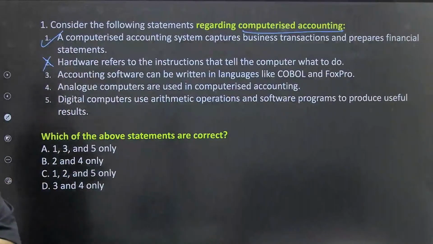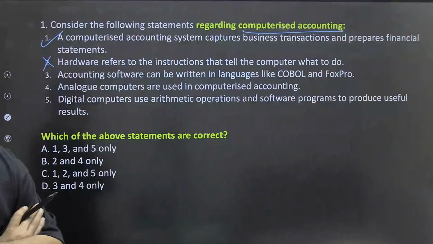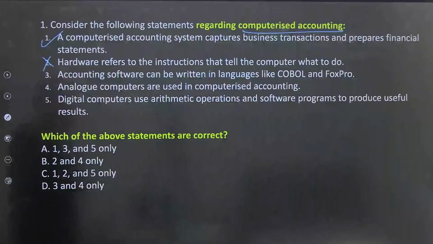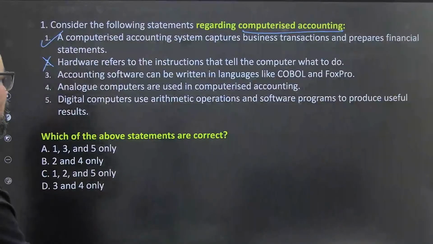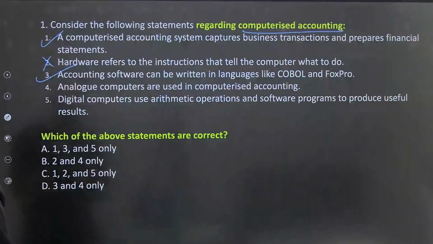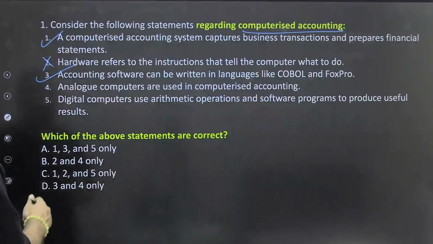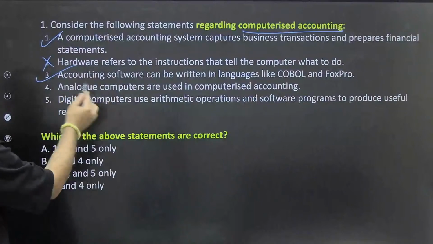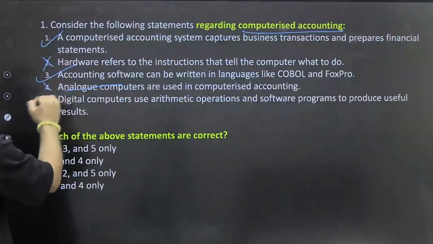Statement 2 is not the hardware. These are kinds of devices and all. They do not tell us what to do. Accounting software can be written in languages like COBOL. These are the languages. True. Analog computers are used in computerized accounting. Nowadays we do not have analog computers. Earlier we used to have this one.